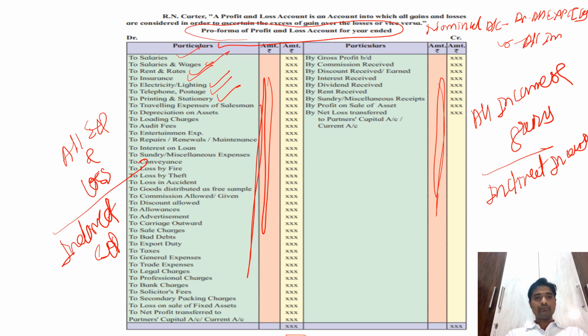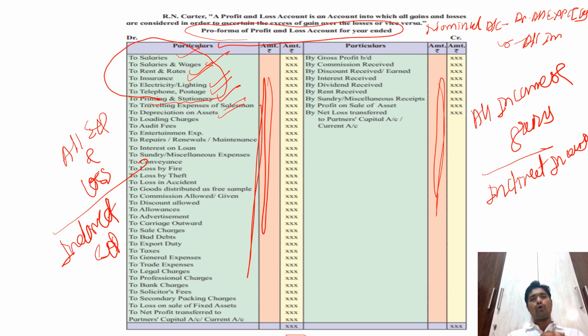If you see salary and wages, rent, insurance, electricity, telephone, printing charges, these are the expenses payable in an office, and that is why they are taken in the profit and loss account. These are related with the office and administration activity. Then traveling expenses of salesmen are related with the sales. Then depreciation on assets.